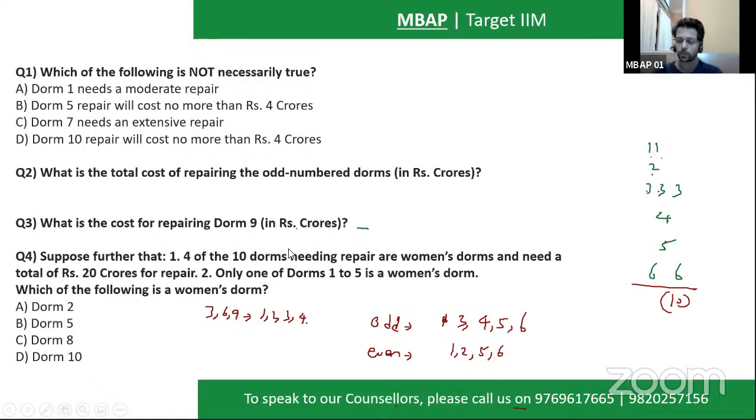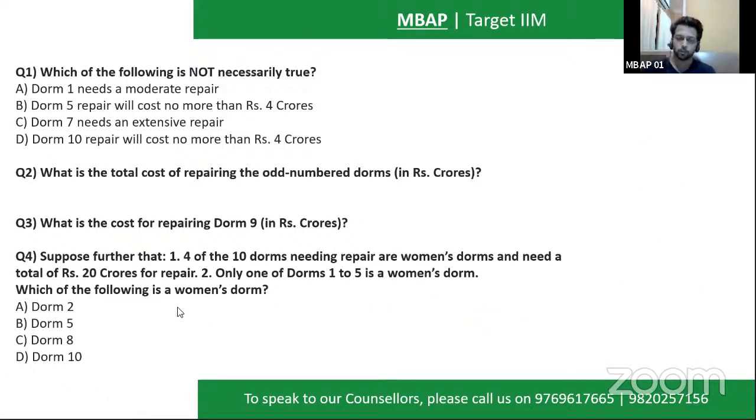Now, if you read through the questions, you will see what level of drill you need to do in the given DI caselet to solve the entire question set. The second question says, what is the cost of repairing for odd number DOMs? What is the cost of repairing DOM number 9? This gives us a sense of what I need before I solve the questions. What is that one thing?